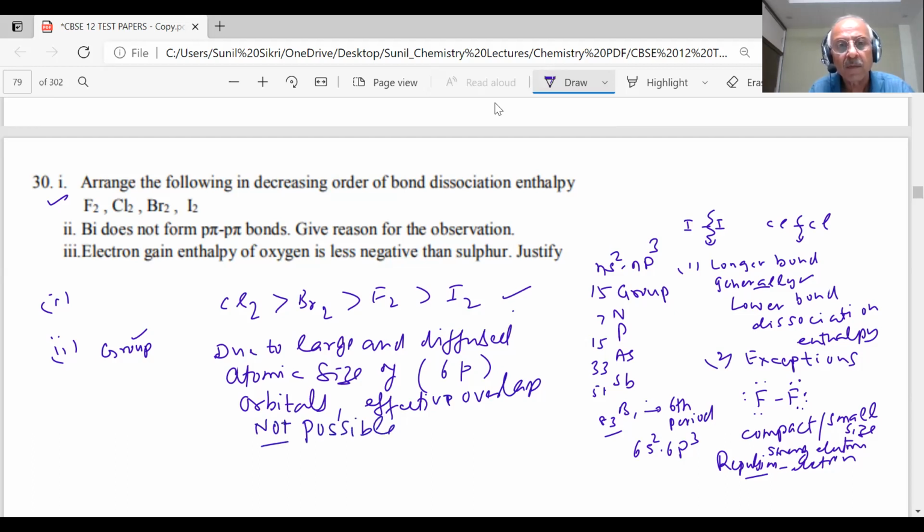I have not written that effective overlap takes place; that will be there in nitrogen. So it does not form p-pi bond.